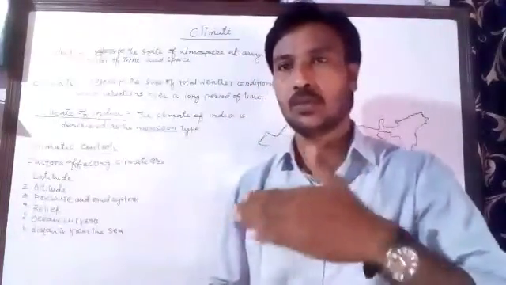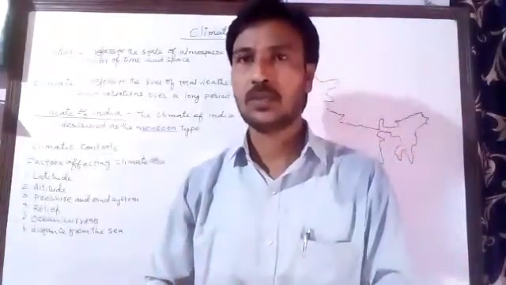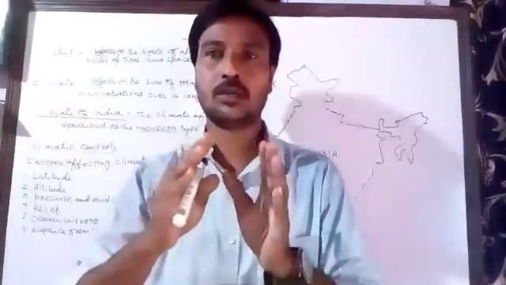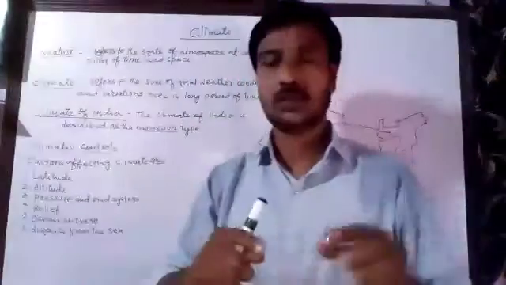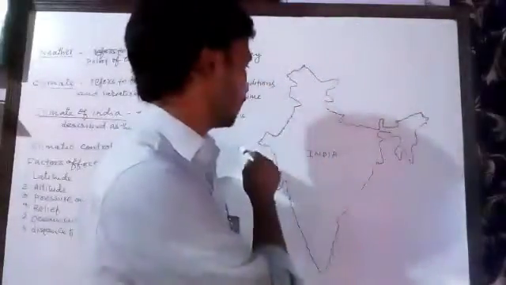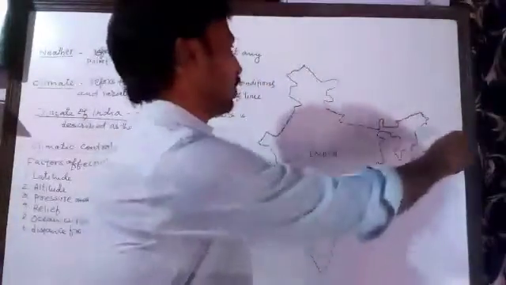Mainly India is located in the tropical region. It's located at the Tropic of Cancer, and the Tropic of Cancer is passing through just the middle of India.